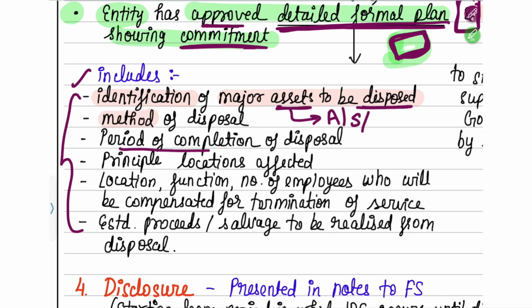Next is, what will be the period of completion? What will be the period of completion of the disposal? That means approximately, or estimatedly, how much time it is going to take to dispose of all the assets or the entire component.